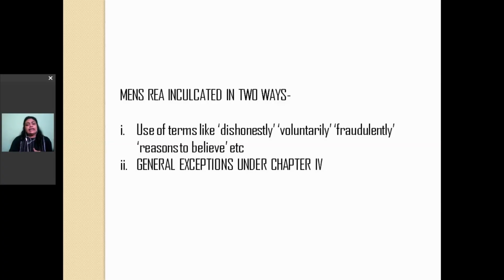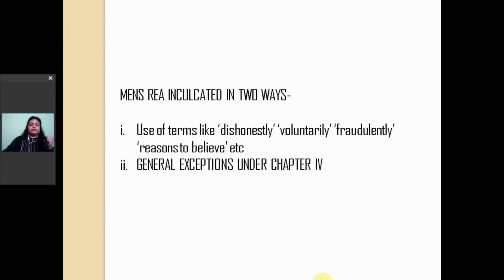For example, if I talk about section 379, which defines the offense of theft, there it has been very easily defined that whoever takes dishonestly anything from the possession of another person without his or her consent. See how the term dishonestly has been used and how it makes it very clear that it has been done with an evil intention, and so there is a presence of mens rea, and because there is a presence of mens rea, it will be a punishable offense.